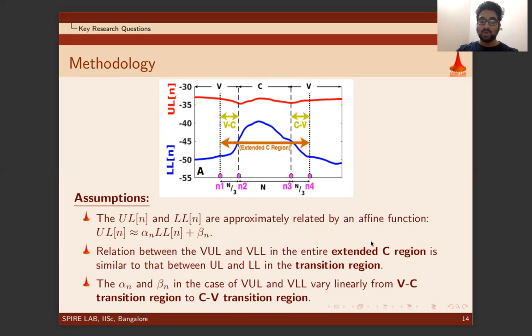We consider this because we observe in the transition region the relation between upper lip and lower lip movement is approximately linear, and this typical trend gets disrupted in the C region due to the contact between the lips. Therefore, we assume if there is no contact between the lips, the same linear relation would hold in the transition regions, and therefore we have the next assumption: the alphas and betas in the case of virtual upper lip and virtual lower lip vary linearly from VC transition region to CV transition region.